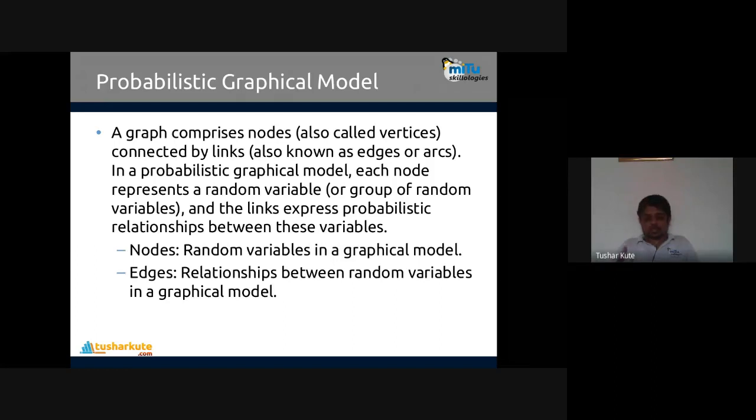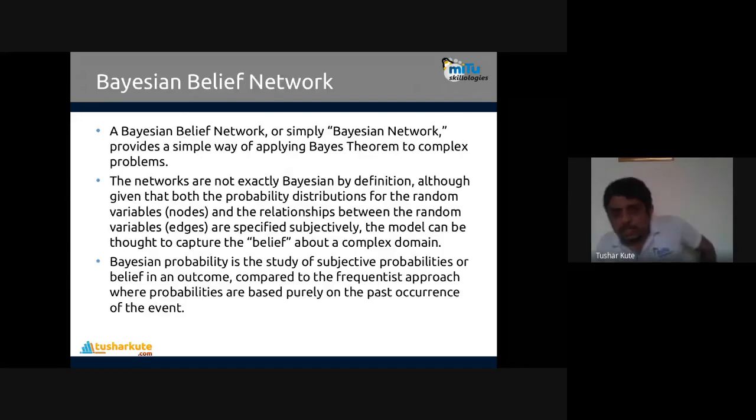So a Bayesian network comprises all of these things: nodes, which are random variables in the graphical model, and the edges, which are the relationships between random variables in a graphical model. So in a PGM, nodes and edges are contained, and they are represented in this particular format. Now, using this concept, the Bayesian network, or BBN in short, Bayesian belief network, is created. It provides a simple way for applying Bayes theorem to complex problems.